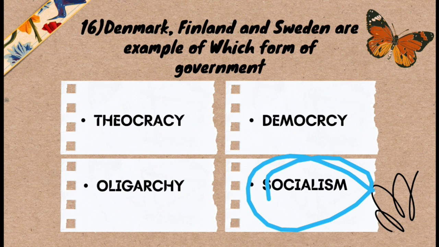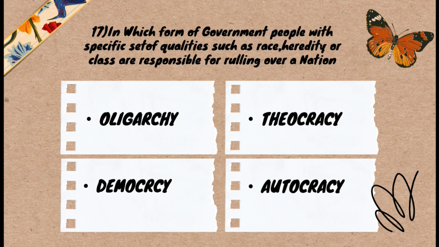Okay. Question number 17 asks: in which form of government do people with a specific set of qualities, such as race, heredity, or class, have responsibility for ruling over a nation? The options are oligarchy, theocracy, democracy, and autocracy. And the correct answer is oligarchy: a form of government in which people with a specific set of qualities such as race, heredity, or class are responsible for ruling over a nation.